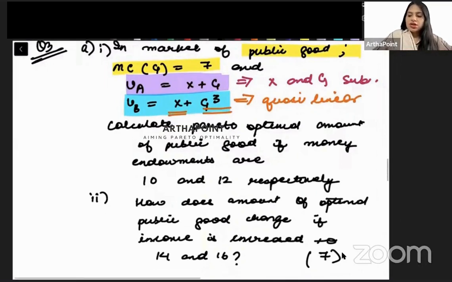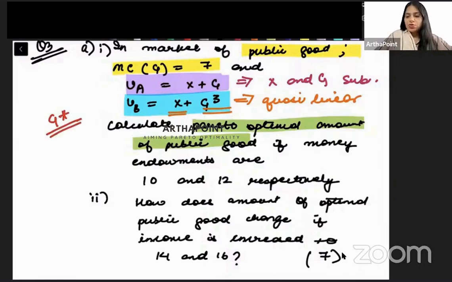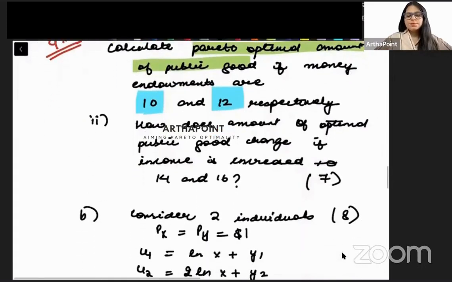So the question is going ahead and saying, find the Pareto efficient amount of public good. So you need to tell me what will be G star, what will be the Pareto efficient amount of public good if the endowment income of individual A is 10 and income of individual B is given to you as 12. So दोनों का income दिया हुआ है and you have to go ahead and tell me what will be the Pareto efficient amount of the public good.